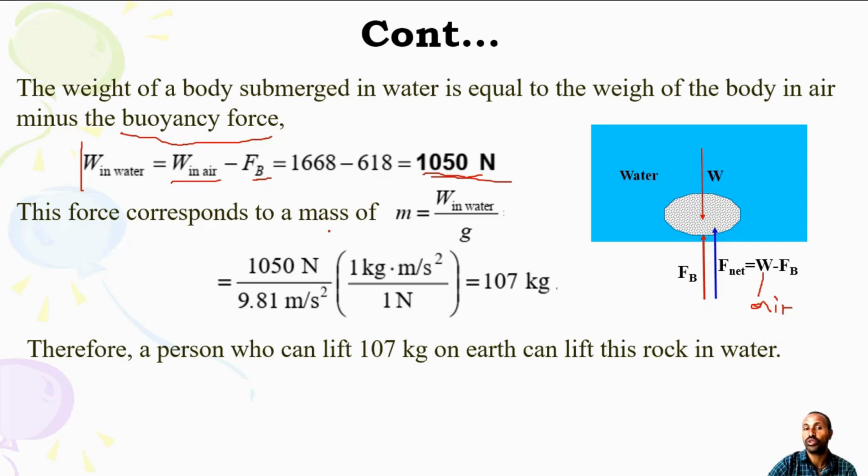So this force corresponds to a mass of this one, the weight of water and g. So if you just divide, you have 107 kilogram. So the person who can lift 107 kilogram on Earth can lift this rock in water. Any person who can lift 107 kilogram on Earth can lift an object with this mass submerged in water at any time. So I think this is clear.